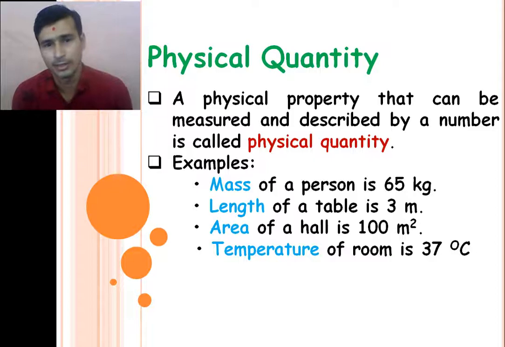So if we think about how many physical quantities there are in physics or around us, there are so many physical quantities in physics as well as around us, right? Here we have to study about 150 physical quantities in 11th and 12th physics, like mass, length, area, temperature with their proper unit, right? In this chapter we study how we can describe these physical properties with their proper unit, right? What is the unit of the different physical properties, right?